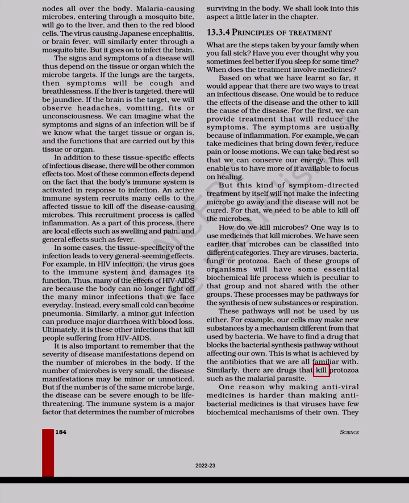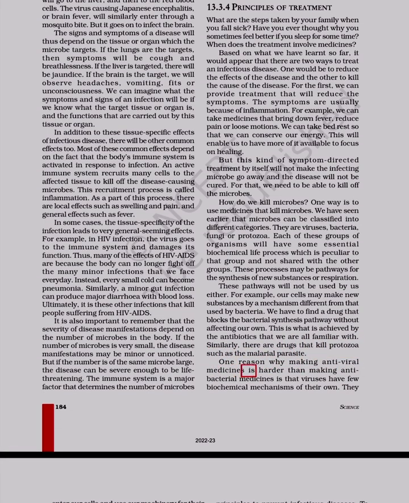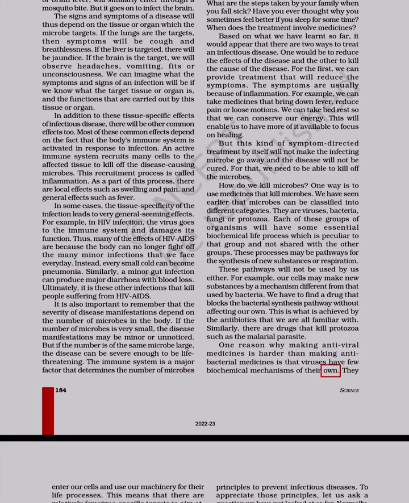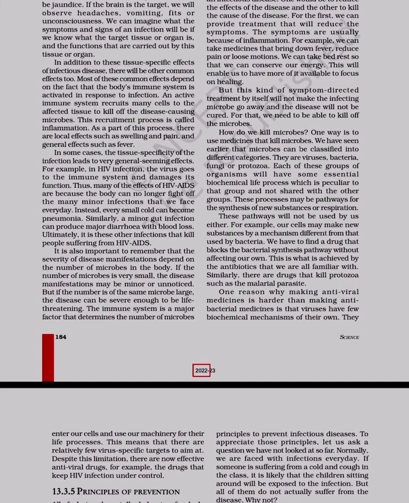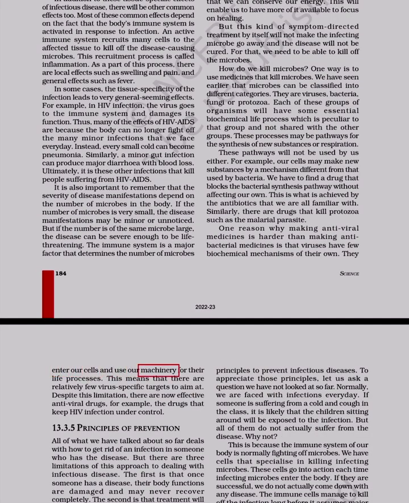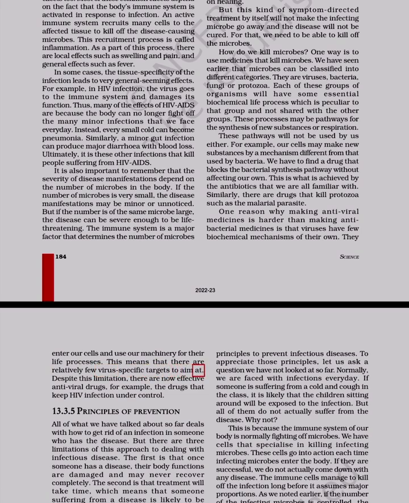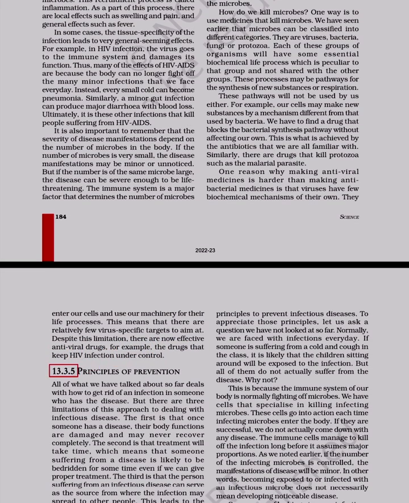Similarly, there are drugs that kill protozoa such as the malarial parasite. One reason why making antiviral medicines is harder than making antibacterial medicines is that viruses have few biochemical mechanisms of their own. They enter our cells and use our machinery for their life processes. This means that there are relatively few virus-specific targets to aim at. Despite this limitation, there are now effective antiviral drugs. For example, the drugs that keep HIV infection under control.